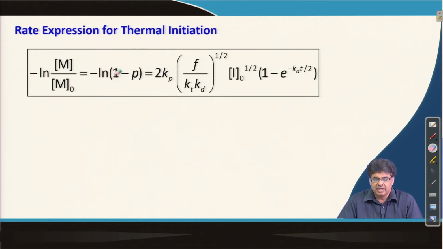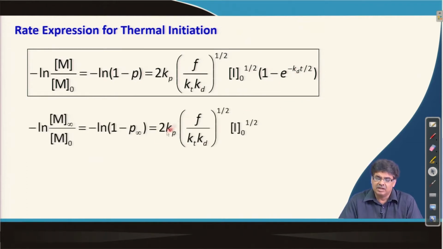Now, in this expression we can find out Kd by determining the amount of monomer present in the medium after some time, and if we do it 2-3 different times, then from those results we can find out the value of Kd.